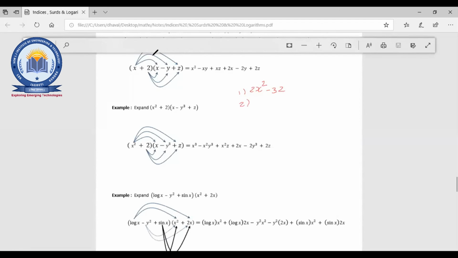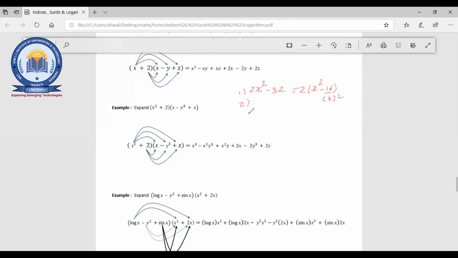Number 10, Yashvi. Ma'am, 2 into x plus 4 into x minus 4. Okay, 2 into x minus 4, x plus 4. So in that one, 2 will be common, so you will get x square minus 16. Fine. And 16 is nothing but 4 raised to 2. So this is the form of a square minus b square, so a minus b into a plus b. So x minus 4 and x plus 4. Right? Is there any doubt in this?